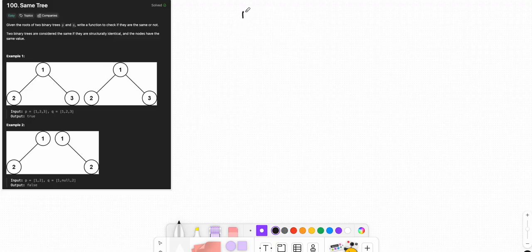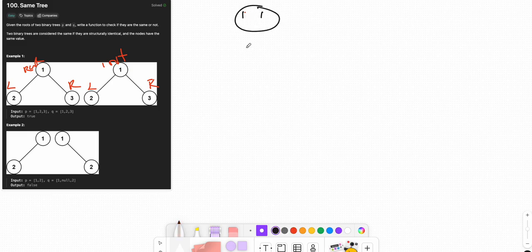We say root node, and I will use root node, the left node and then the right node. We're using the left node and the right node to compare the value. For each node, we compare its left and its right.